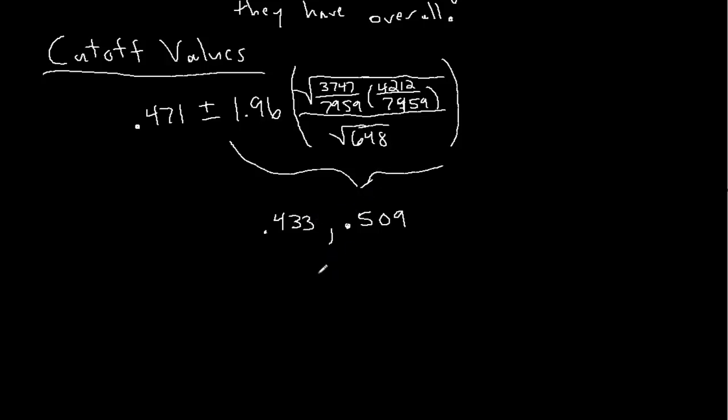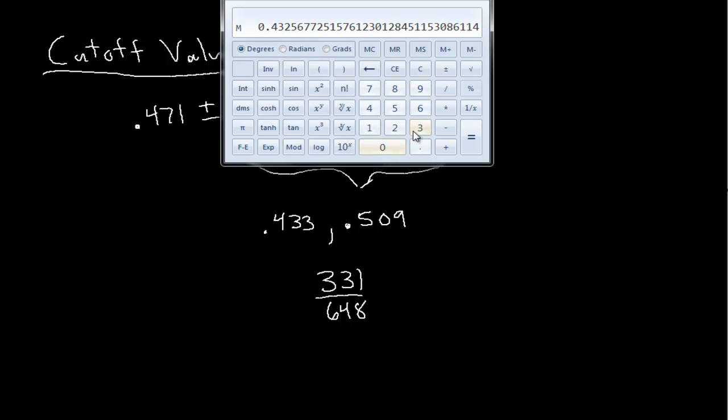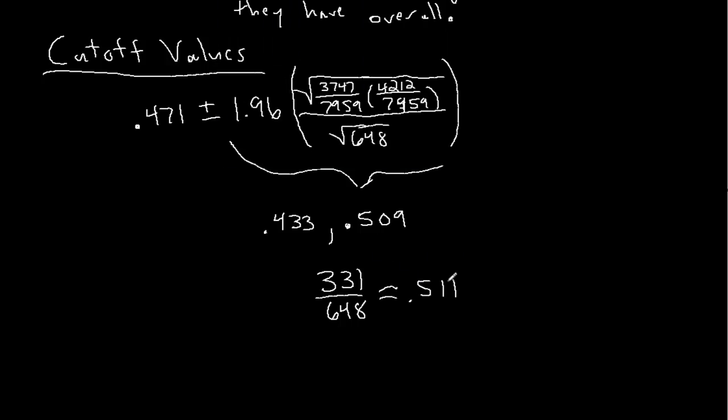Okay, now our actual value was 331 over 648. And let's see, we have 331 divided by 648. That gives us about 0.511. Since this does not fall between those two values, again, the alternative hypothesis is supported.